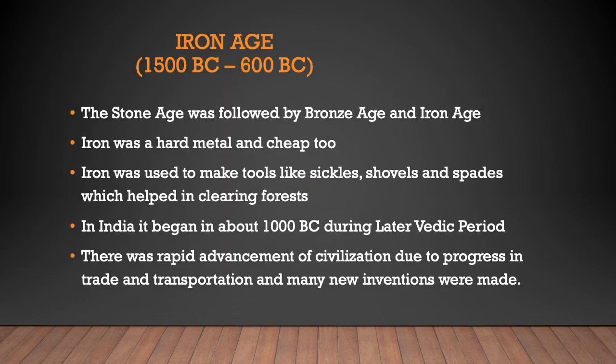Iron Age, 1500 BC to 600 BC. The Stone Age was followed by Bronze Age and Iron Age. The discovery of iron was a major advancement in the history of civilization. Iron was harder than copper and bronze, and it was also cheaper. A number of iron tools were developed like sickles, shovels, and spades, and this helped in clearing the jungles or forests for agriculture. In India, Iron Age began in about 1000 BC, which is approximately around later Vedic period.